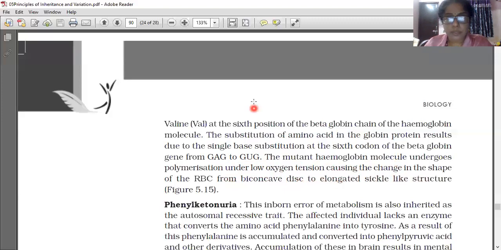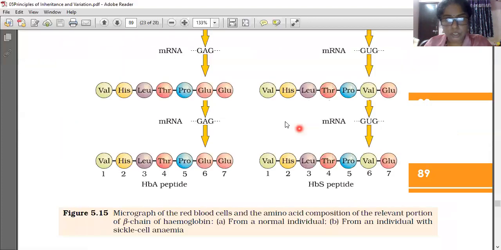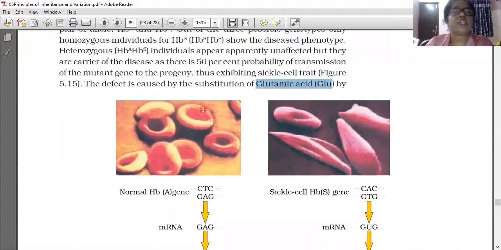I will show the diagram to you one more time. Biconcave shape, see that. This is the biconcave shape. Both the sides are concave. Like this, concave shape only.